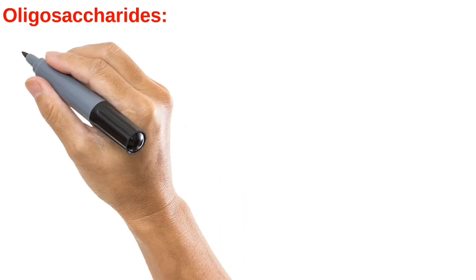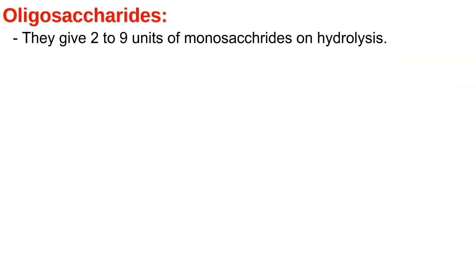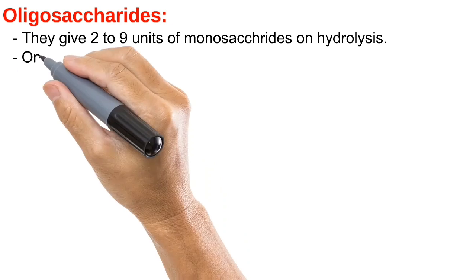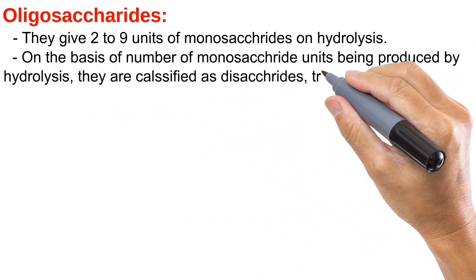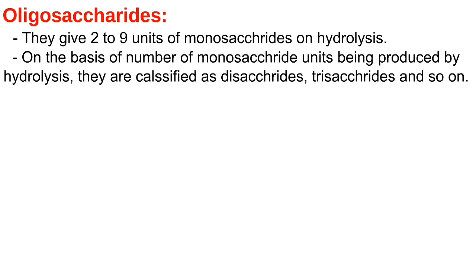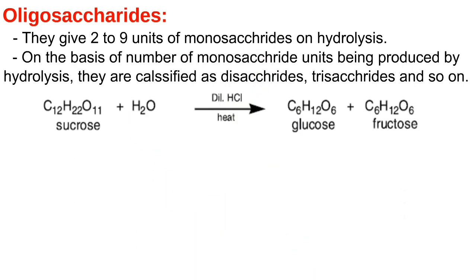Oligosaccharides gives 2 to 9 units of monosaccharides on hydrolysis. Therefore, they are classified as disaccharides, trisaccharides, tetrasaccharides, and so on, depending upon the number of the units they produce on hydrolysis. The most important oligosaccharides are disaccharides, like sucrose. On hydrolysis, sucrose produces 1 unit of glucose and 1 unit of fructose, as you can see in this equation.